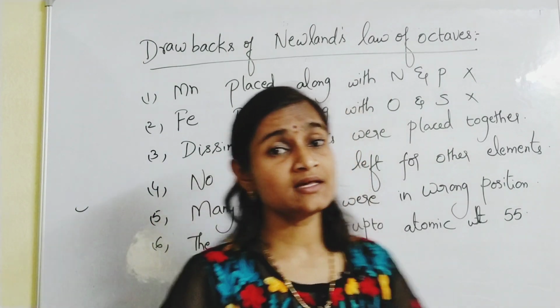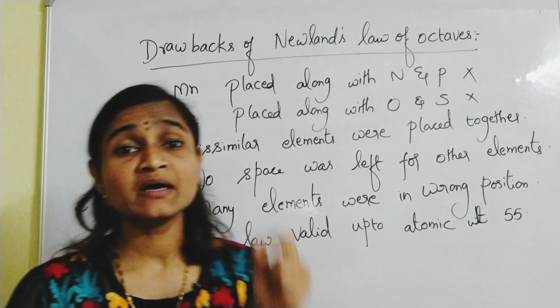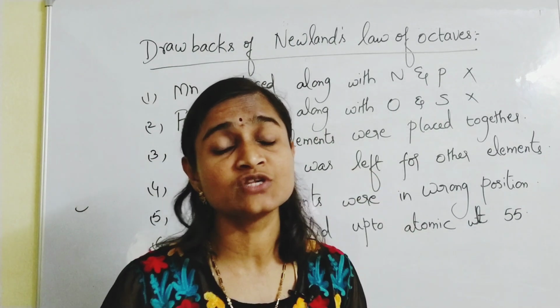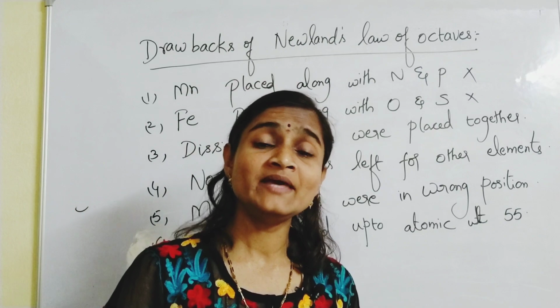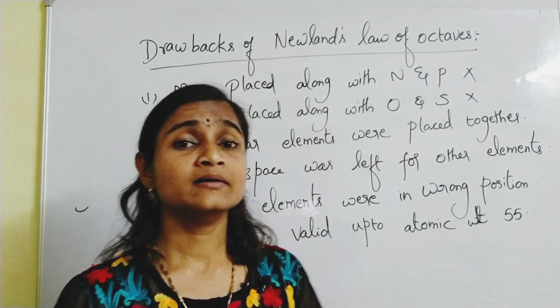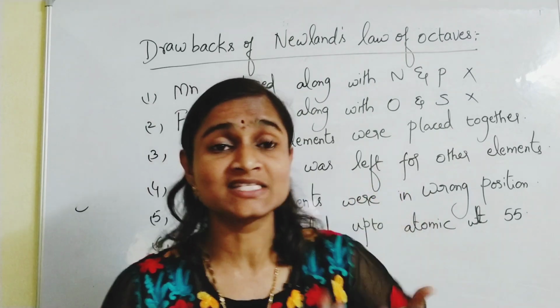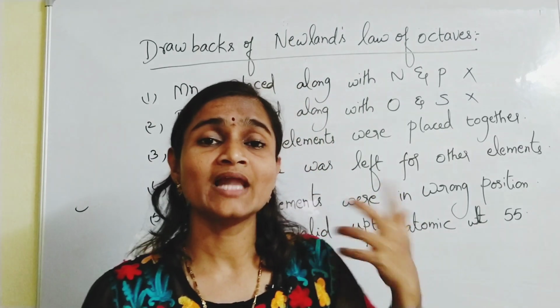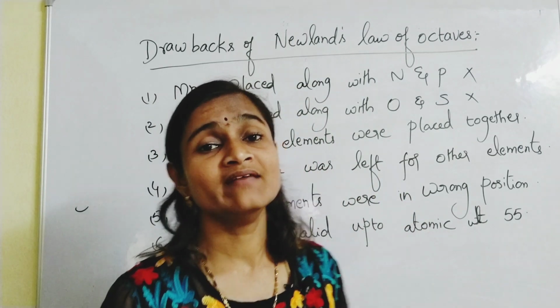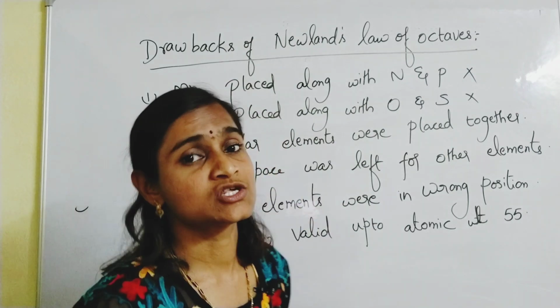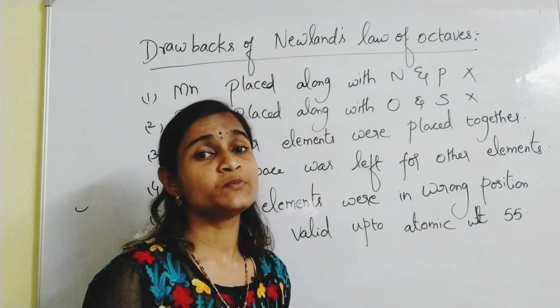So these are the drawbacks. Please remember these points. You will get this question for 2 marks. The law will be asked for 1 mark, and sometimes what are the dissimilar elements which are placed together and all. Like that, drawbacks also they will ask as a 2 marks question. So please remember these points.